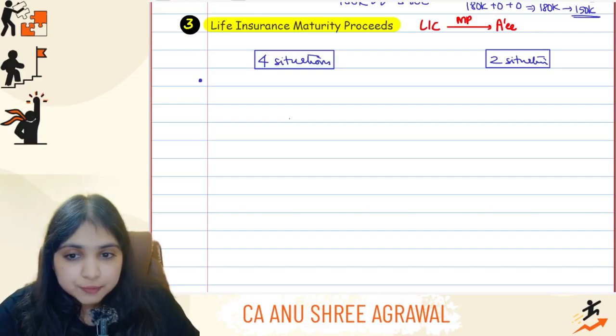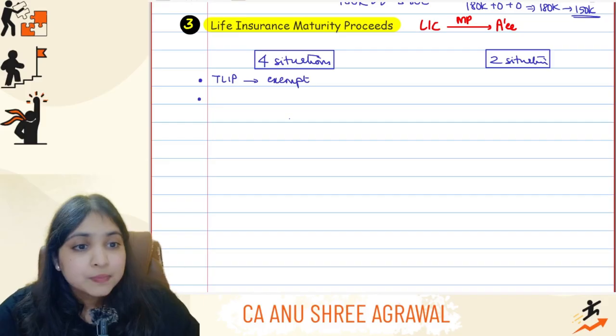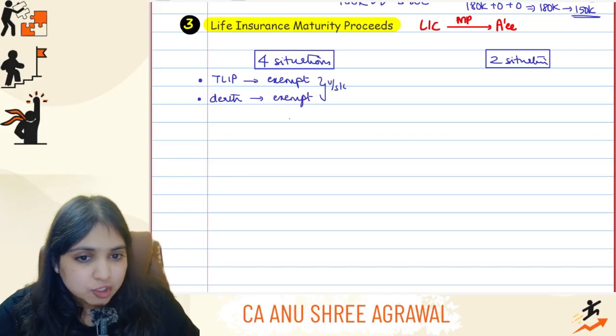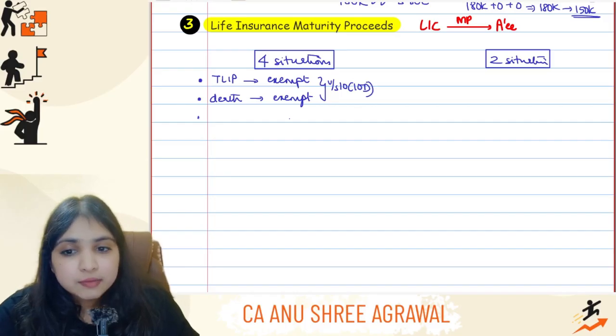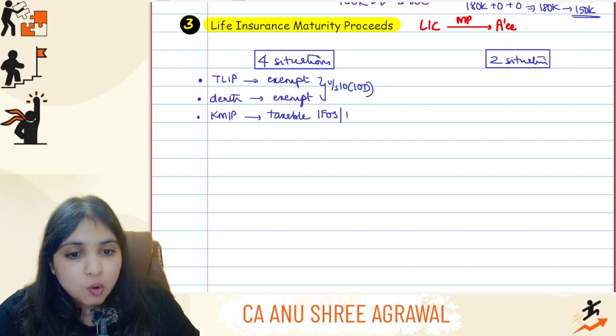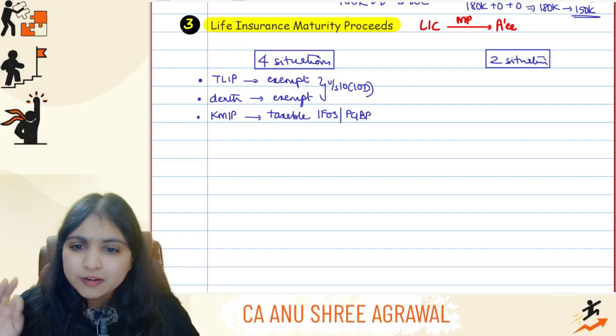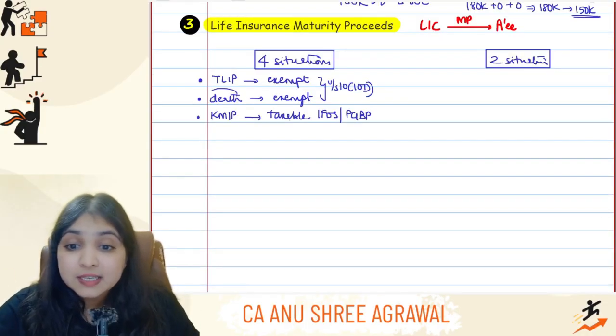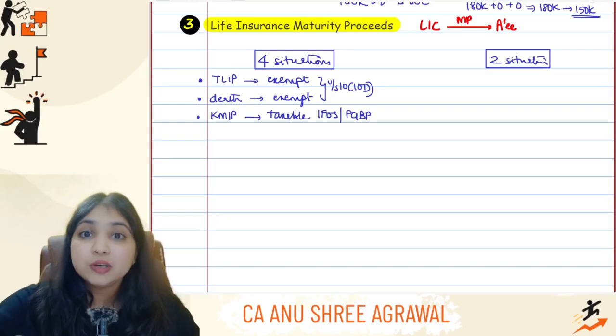See the first point over here. If the maturity proceeds are relating to term life insurance policy, they will always be exempt. You don't even have to check anything else. It will always be exempt. Then second point, if the maturity proceeds are received upon the death of the insured, even over here, the proceeds will always be exempt. And when I say exempt, they will be exempt under section 10(10D). Okay. Then if the maturity proceeds are relating to key man insurance policy, here the proceeds will always be taxable, guys. Either it will be taxable under the IFOS head or it will be taxable under the PGBP head, but it will always be taxable. Okay. Be careful. Even if the proceeds are received upon death, doesn't matter. If it is a key man insurance policy, it will always be taxable.